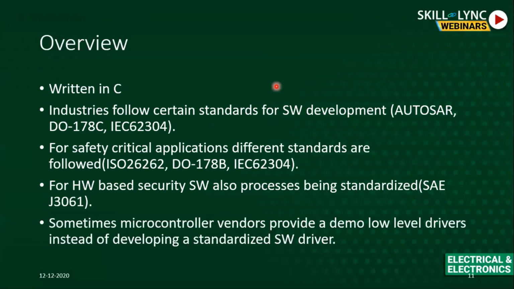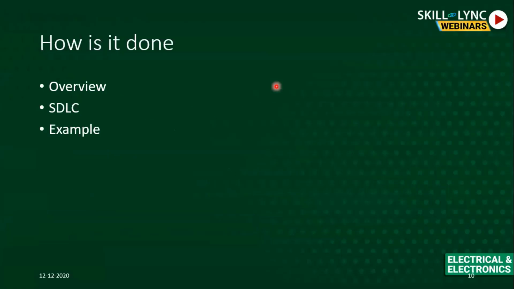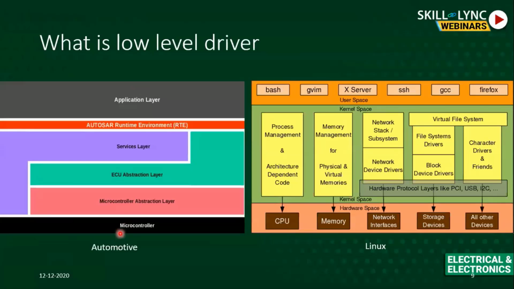As I have shown you, the application is always ignorant of the microcontroller or your hardware, right? So if I don't have a standard, then how am I going to know what the function names are going to be?